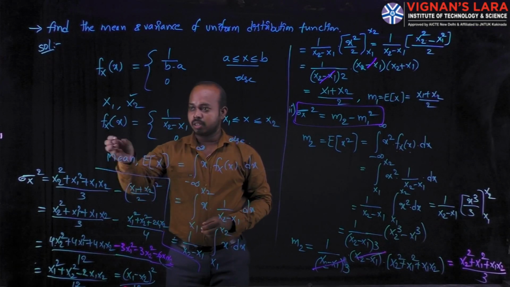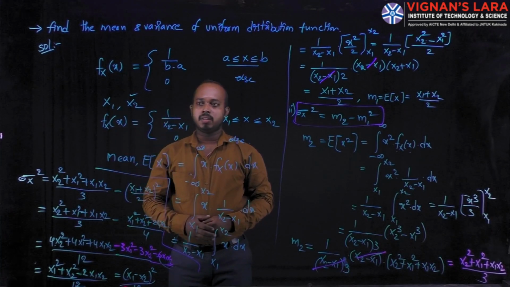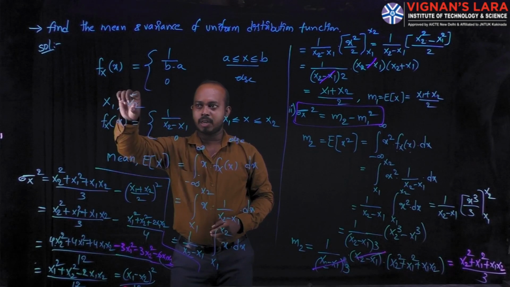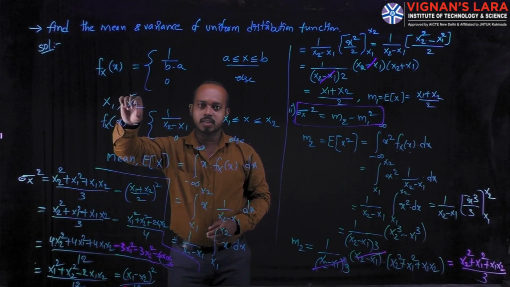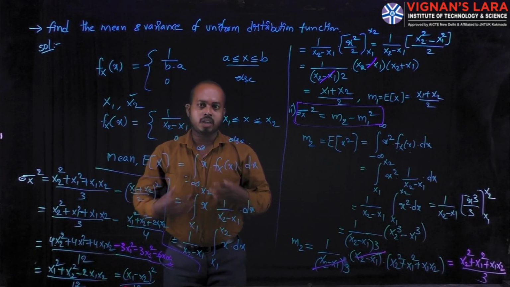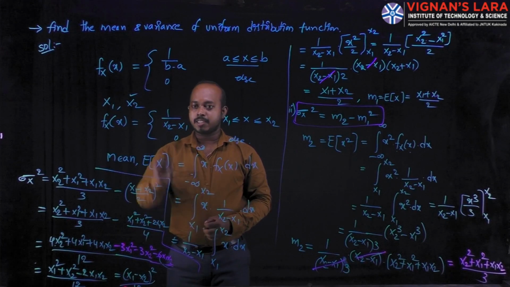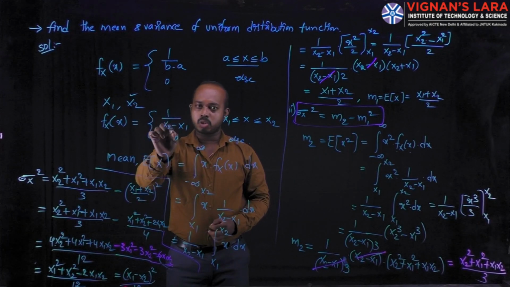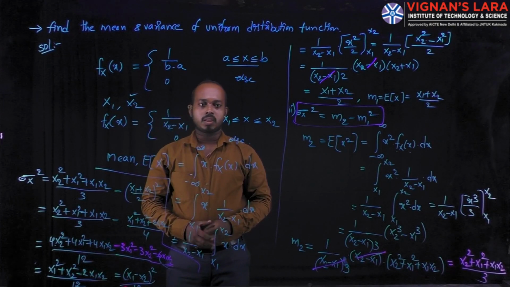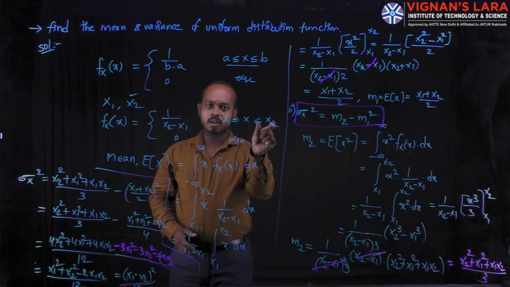I am writing f of x is equal to 1 divided by x2 minus x1, considering x2 as the higher limit and x1 as the lower limit. The interval is x1 less than or equal to x less than or equal to x2.